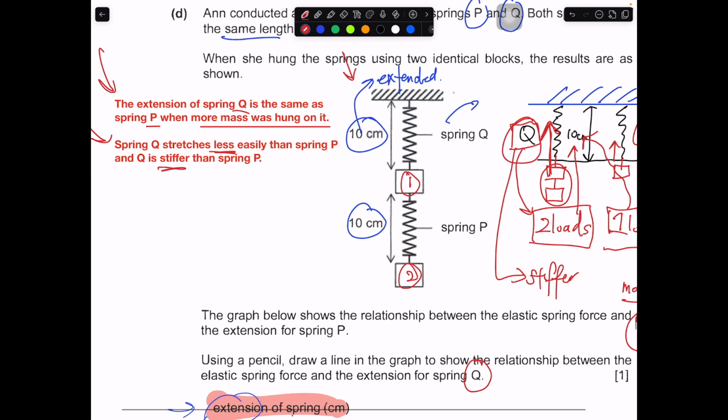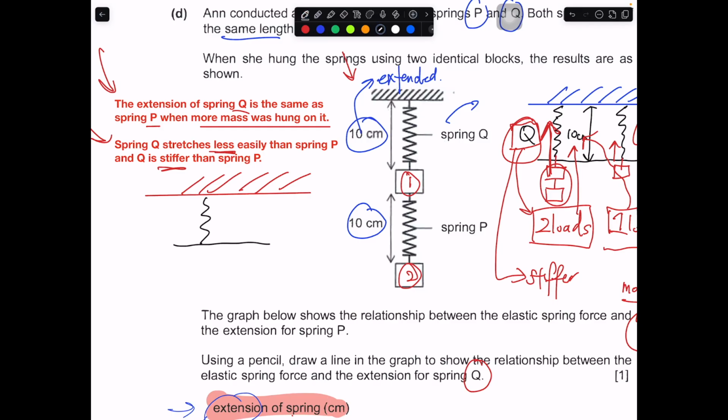So if I were to put it into this drawing, it's a bit messy. This is Q, this is P. Same thing, 10 cm. You have two loads.